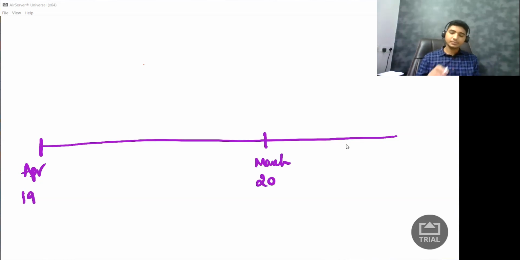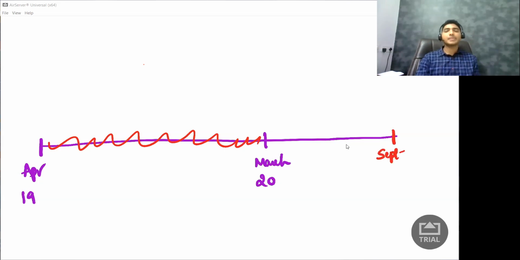Now let us say I make purchase anytime between this April to March. When can I claim the credit? Claiming the credit I can do anytime. Here anytime I can claim the credit, plus they'll give me time till September. I can claim the credit.